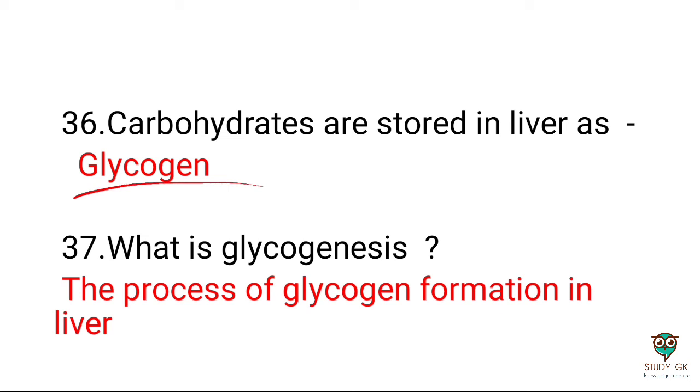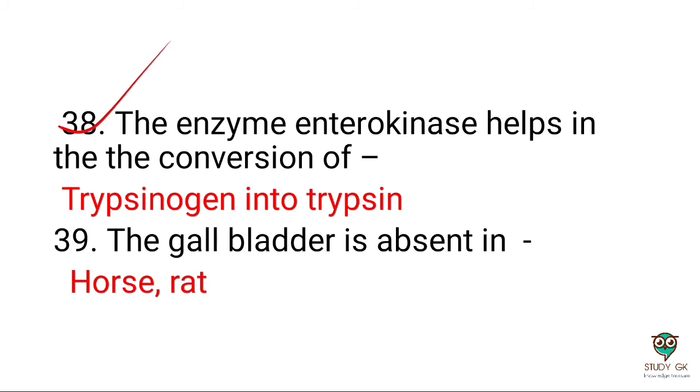Next question: carbohydrates are stored in the liver as glycogen. What is glycogenesis? Glycogenesis is the process of glycogen formation in the liver. This is a very important question. Next question: the enzyme enterokinase helps in the conversion of trypsinogen to trypsin.